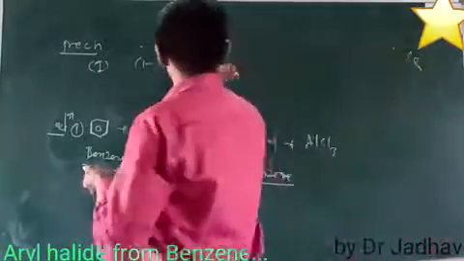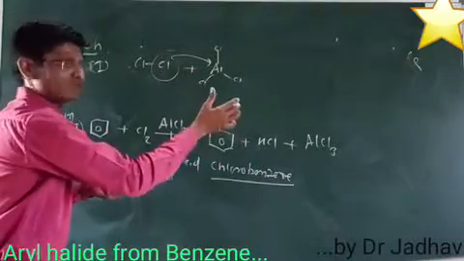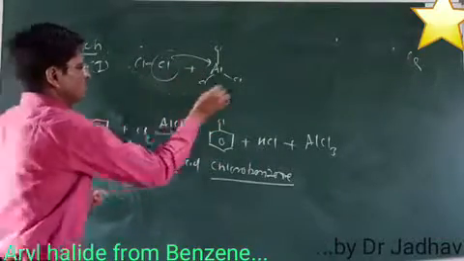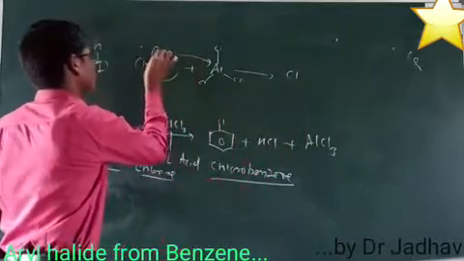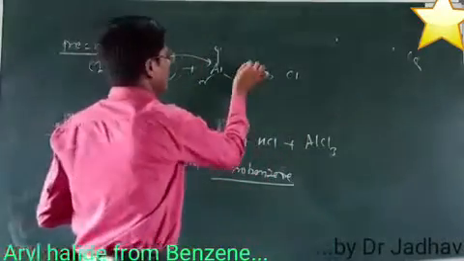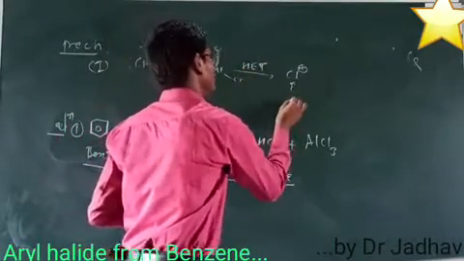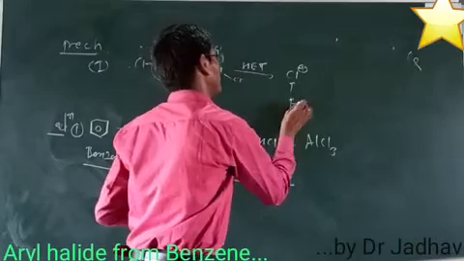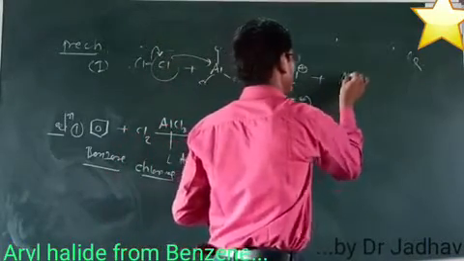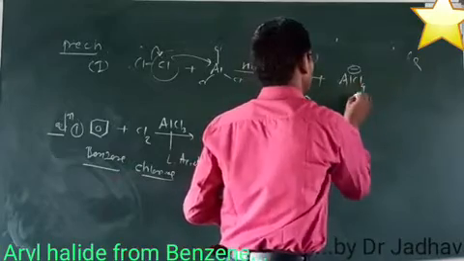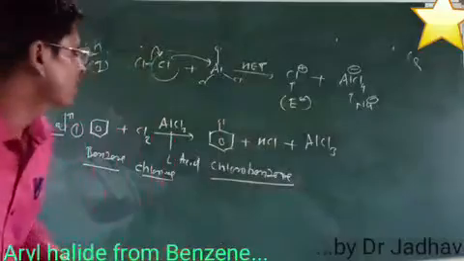So what will it do? It will accept these atoms and groups of atoms toward itself. After accepting the electrons or group of atoms, it becomes an electrophile. The bond between the chlorine atoms will undergo heterolytic bond cleavage. The bond is broken heterolytically and the electrophile Cl+ is generated, and AlCl4 negative, the nucleophile, remains here.